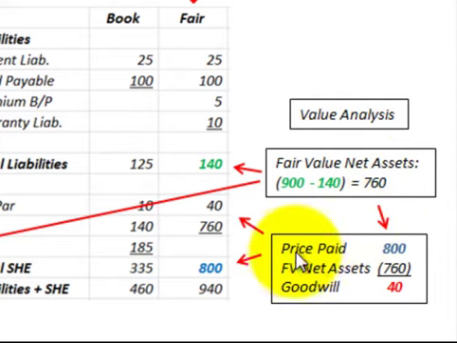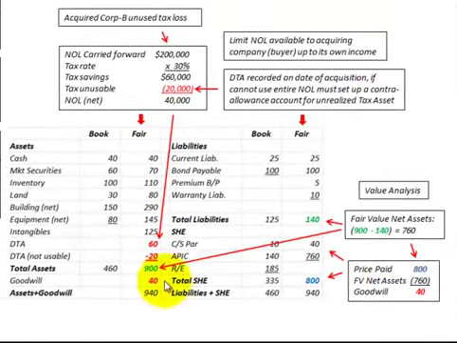Now looking at the price that we paid, that was the $800,000 worth of stock that was issued, and then looking at the difference with the fair value of our net assets of $760,000. The difference between the two gives us a fair value of our goodwill of $40,000, and that's what we have recorded on the balance sheet, goodwill for $40,000.